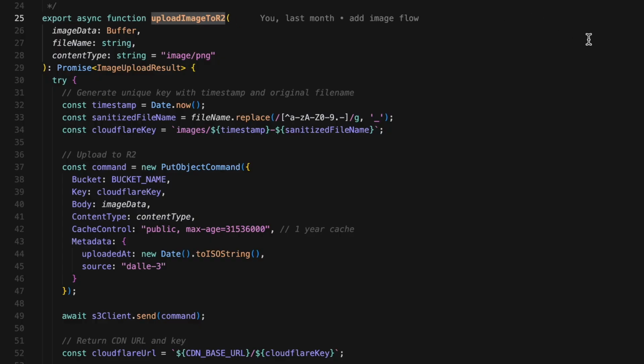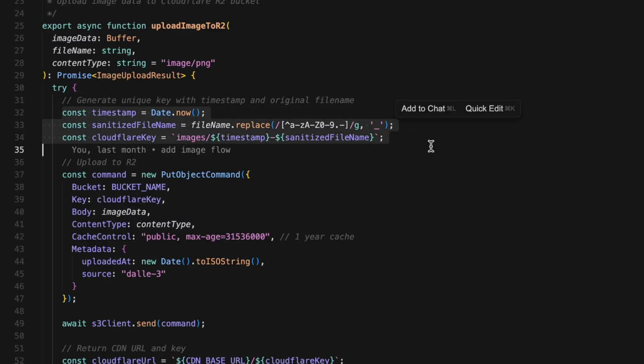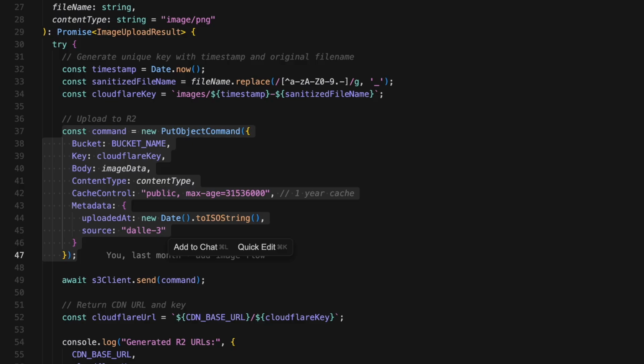This calls another function, uploadImageToR2. Let's look at what uploadImageToR2 does. We export async function uploadImageToR2. It takes the buffer, file name, and content type. First, it generates a unique key. The key is the path to the R2 bucket. It sanitizes the file name by replacing any special characters with underscores, adds a timestamp to make it unique, and prefixes it with images/. Now for the actual upload.